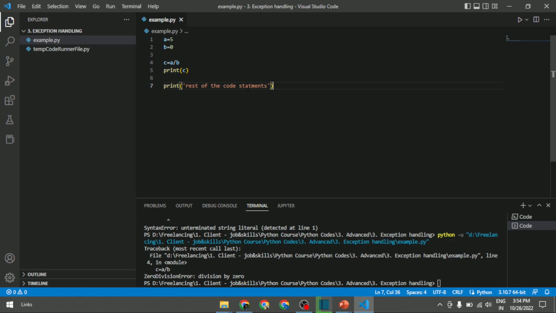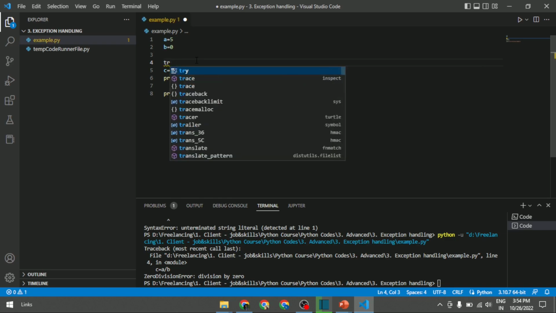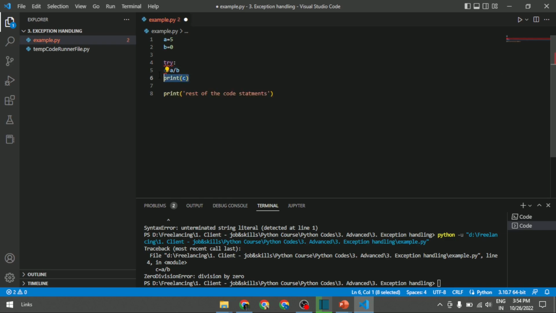The rest of the code statement is also one of the print statements which needs to be executed after the execution process. As it raised an exceptional error, even printing this statement got affected. Hence, in order to resolve this, we can make use of the blocks. Now let us implement those blocks. Now I will add a try block inside this statement, and I will add an except block in case I find any exceptional errors.